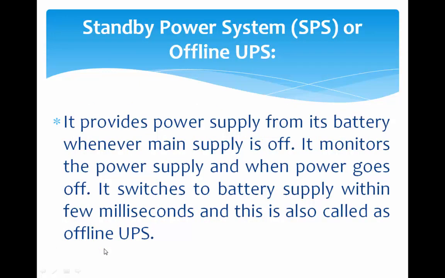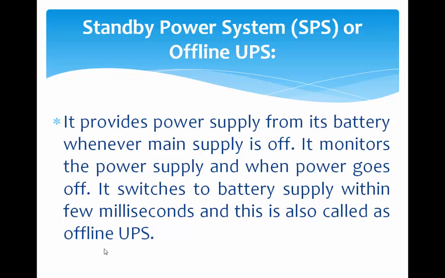What do you mean by standby power supply or SPS or offline UPS? It provides power from its battery whenever the main supply is off. It monitors the power supply, and when power goes off, it switches to battery supply within a few milliseconds. This is also called an offline UPS.